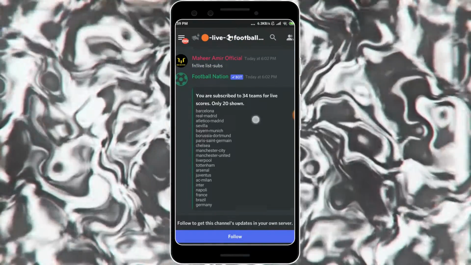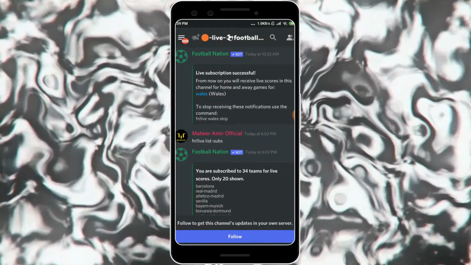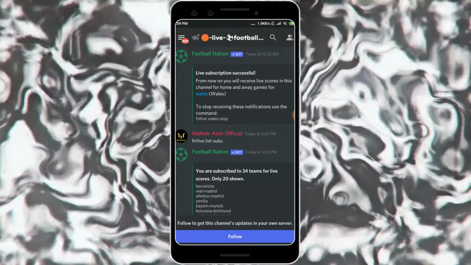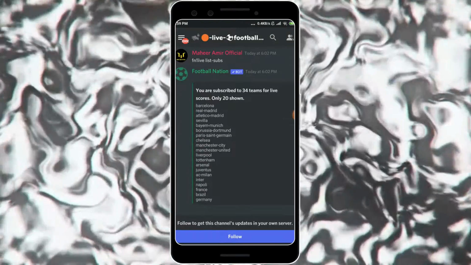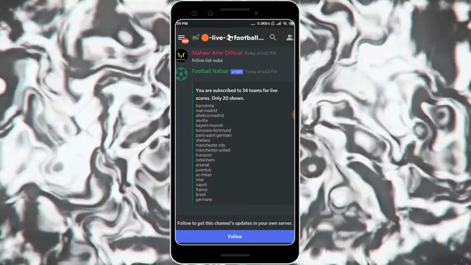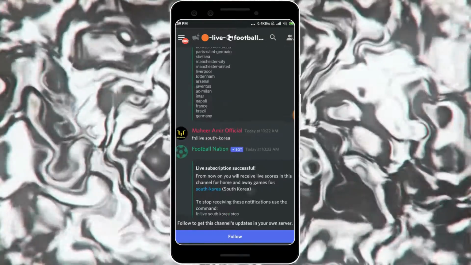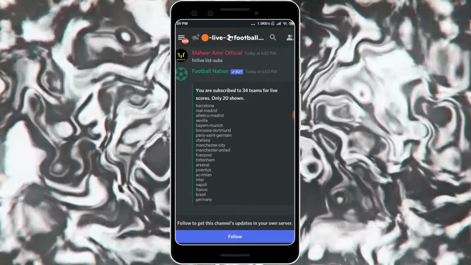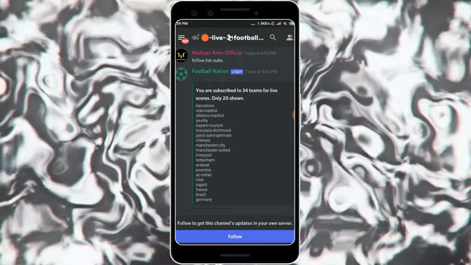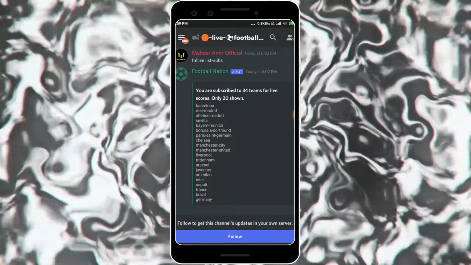Here a bot will give you the football scores of all the famous clubs and national teams, all home and away scores A to Z. That means the full 90-minute match they will give. I have just done all the requirements. It will give today's matches, and today there is a match, I think France versus Wales. I won't be able to give the link, but this bot will give you the score.